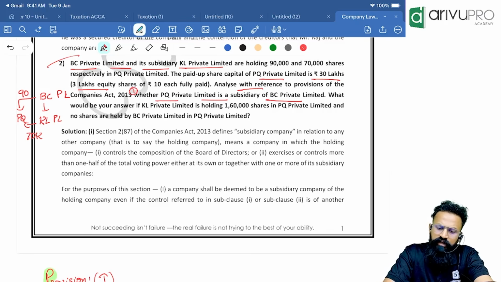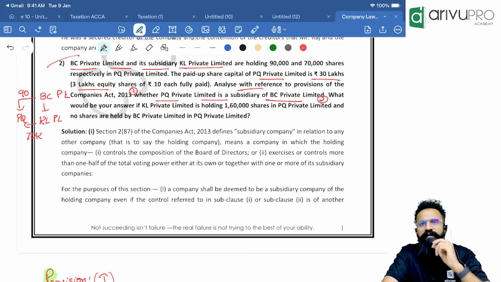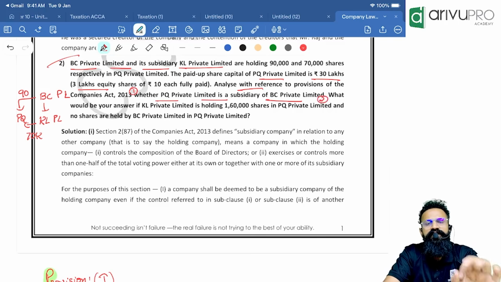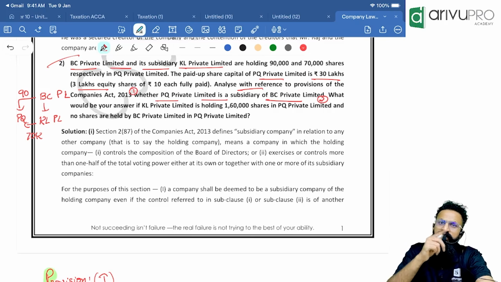Next one, see, what would be your answer if KL Private Limited is holding 1,60,000 shares in PQ Private Limited and no shares are held by BC Private Limited. See, there is a question number 2. Now what I will write, my first thing, my provision will be, I will try to answer what do you mean by subsidiary company. A company where the majority of the board of directors, basically the composition of the board, is controlled by another company. Next one, when one company holds more than 1/2 of the total voting power, either on its own or together with its subsidiaries.